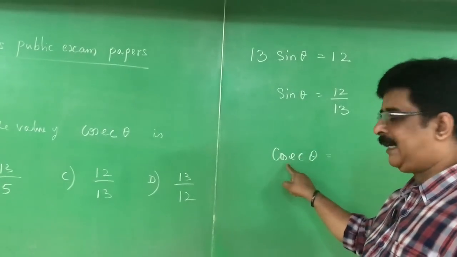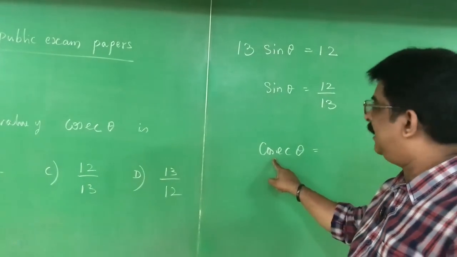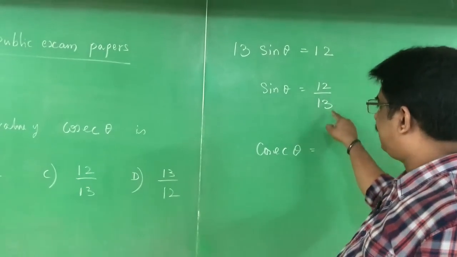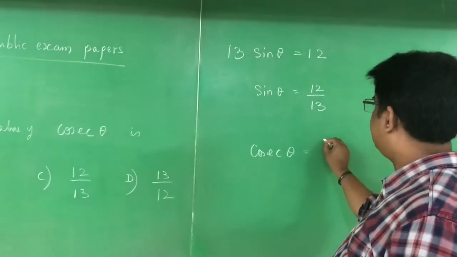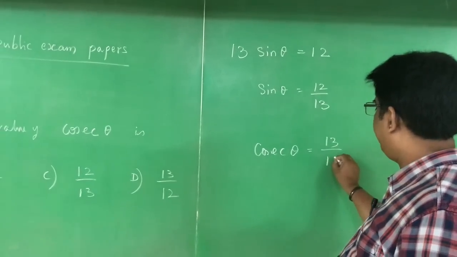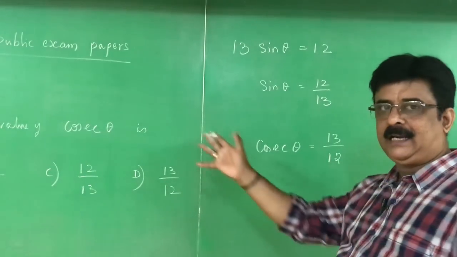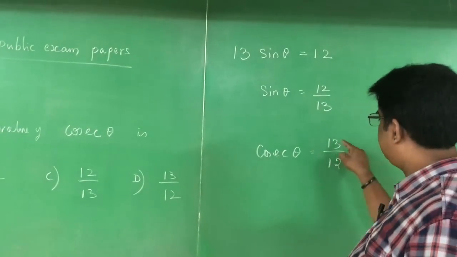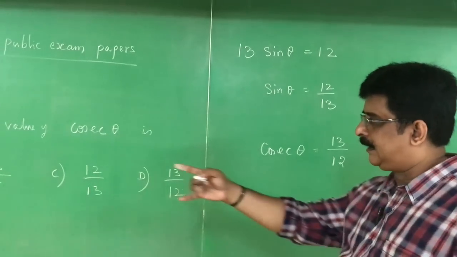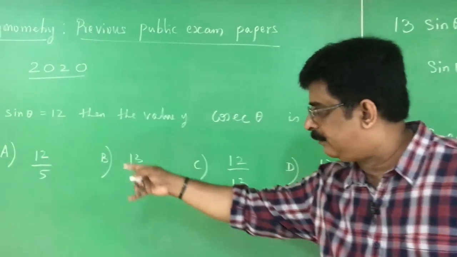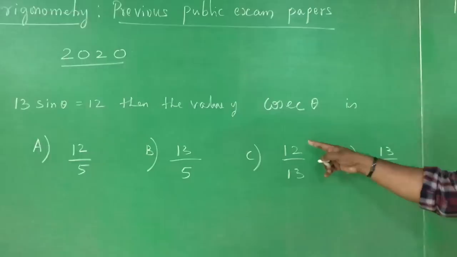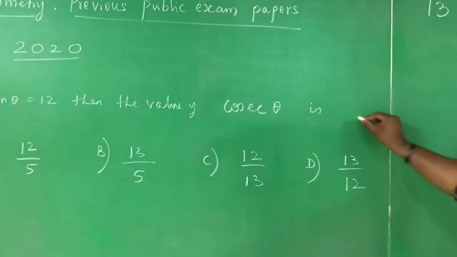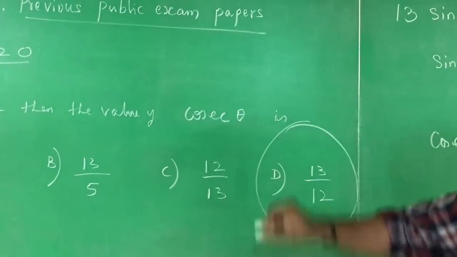Sin theta and cosecant theta are reciprocals. If sin theta is 12 by 13, cosecant theta is 13 by 12. Without any working, we can directly write that. Therefore, the answer for this question is 13 by 12. Where is the 13 by 12? You have to see. A is 12 by 5, B is 13 by 5, C is 12 by 13, D is 13 by 12. This is the answer.